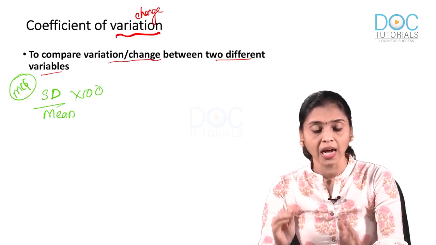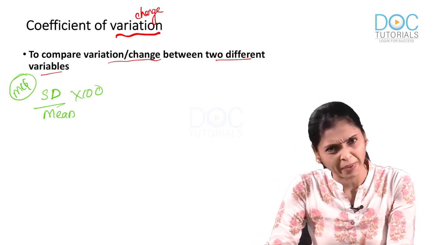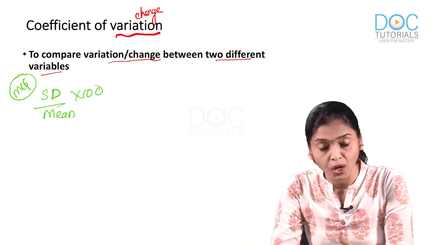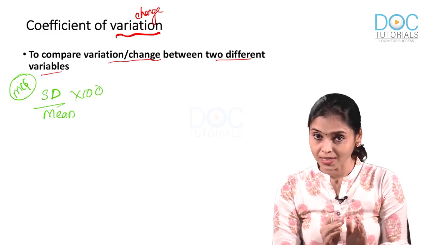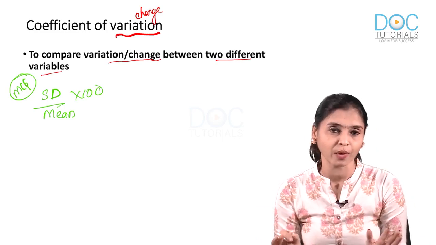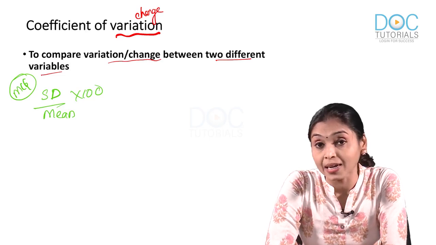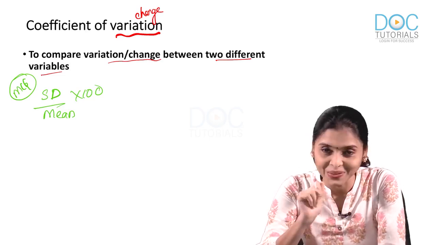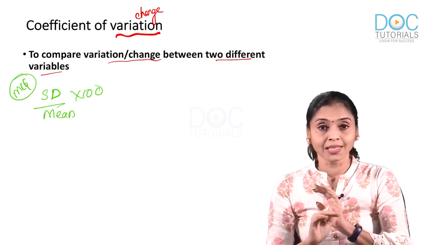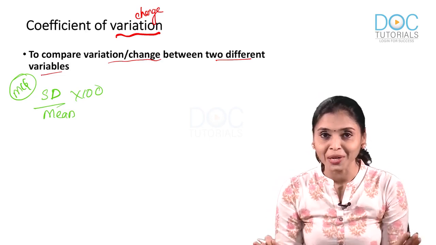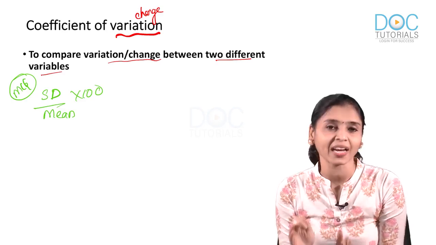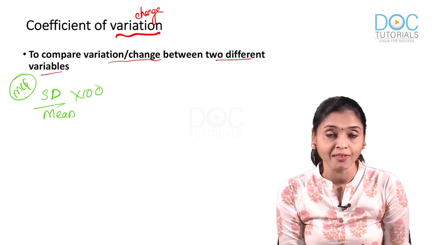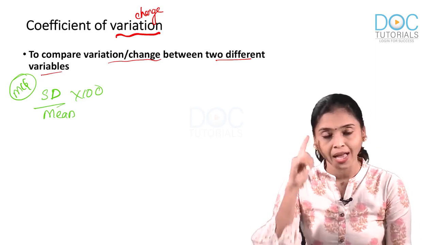Just imagine that a company has introduced a new formula drink for children. Or else let's consider an example which is familiar to everyone, that magical drink that claims to make children taller, stronger and sharper. Yeah, you got it, Horlicks, right? No comments about that tagline, I am not going into it, but let's consider for the time being that those children who take Horlicks will have an increase in height, weight and IQ.